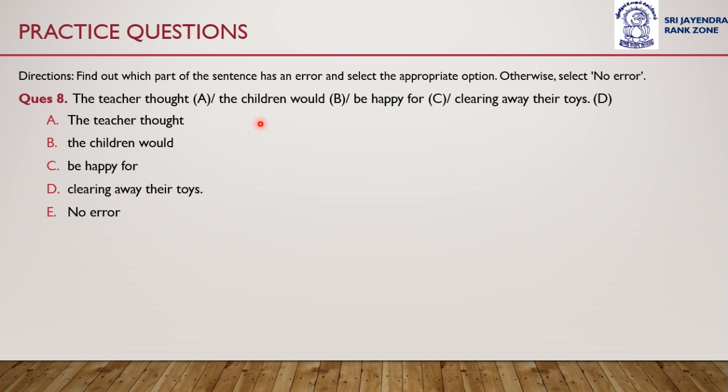Which option, A, B, C or D, has an error in it? Is it A, or option B, the children would, or option D, clearing away their toys? Or there is no error in this sentence. The teacher thought the children would be happy for clearing away their toys.